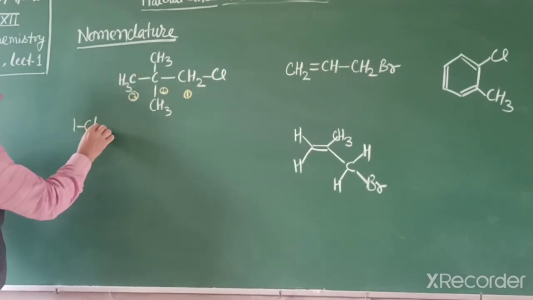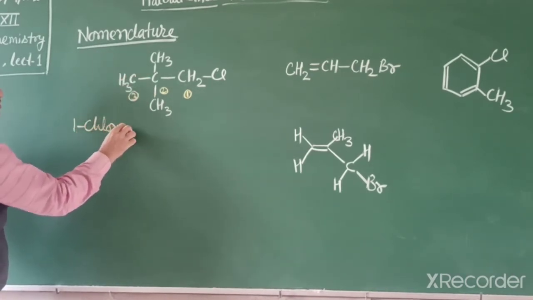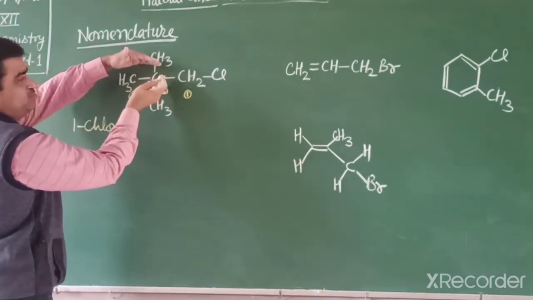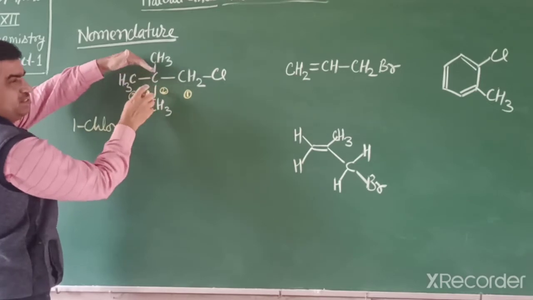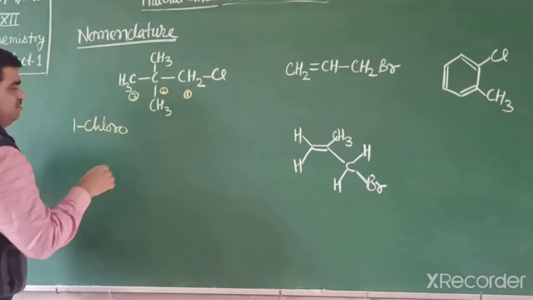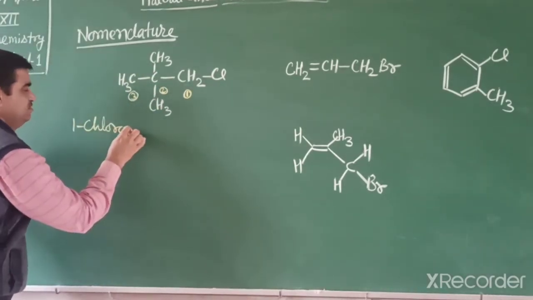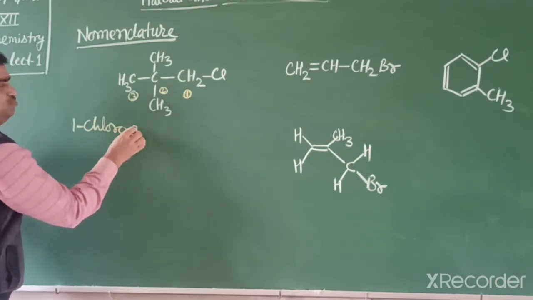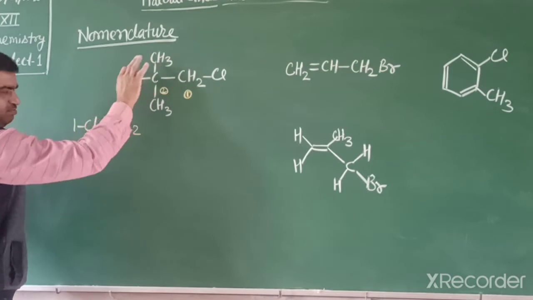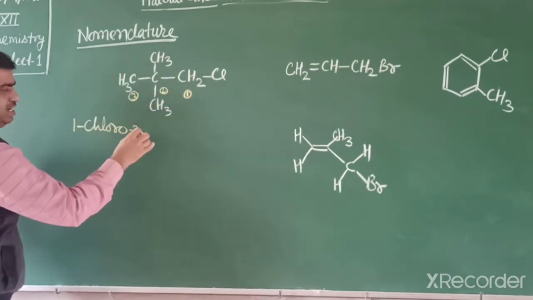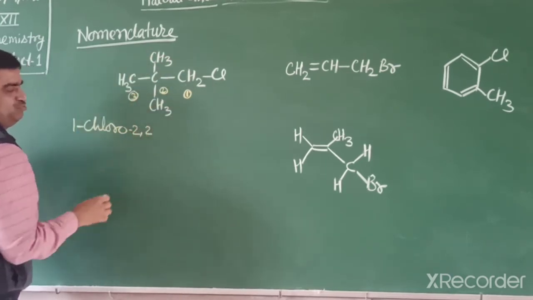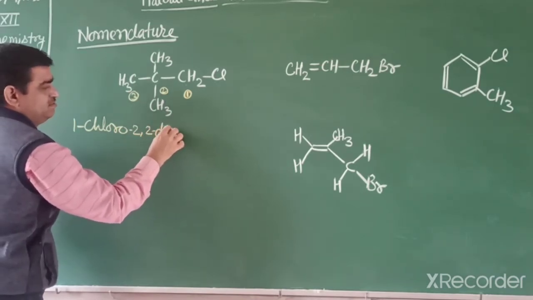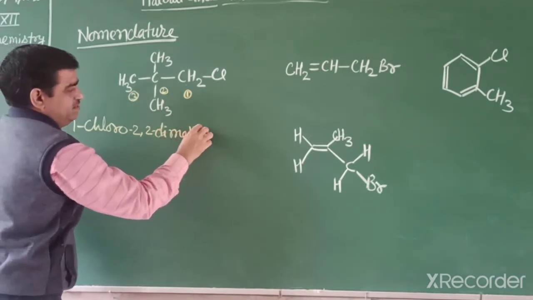Then there are two substituents, both at the second position. So we write 1-chloro, 2-methyl, and the other also 2-methyl, so 2,2-dimethyl.